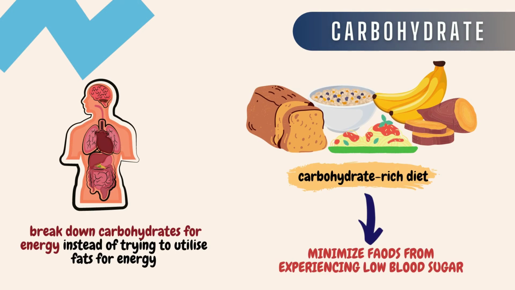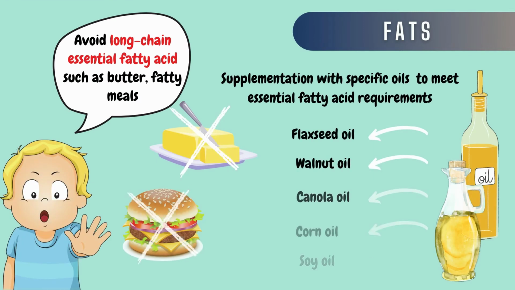First, carbohydrates. Someone with fatty oxidation disease needs their body to break down carbohydrates for energy instead of trying to utilize fats for energy. A carbohydrate-rich diet will not only assist the body of the patient, but it will also minimize FAOD patients from experiencing low blood sugar, which can be fatal. As for fats, avoid long-chain fatty acid foods such as butter and fatty meals.